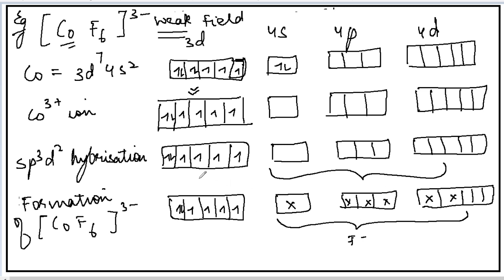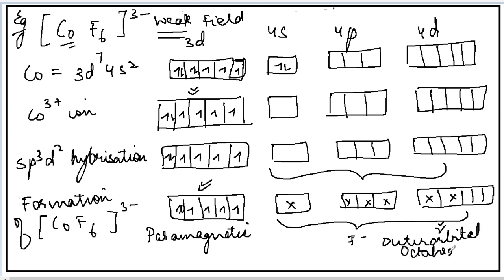Now here if you look, some free electrons are there, unpaired, therefore the complex will show paramagnetic behavior, and here the outer d orbitals are involved in hybridization, therefore this will be called an outer orbital complex, or we can also say an outer orbital octahedral complex, because the hybridization is sp3d2 and 6 ligands are there which are donating their electrons to the metal atom.